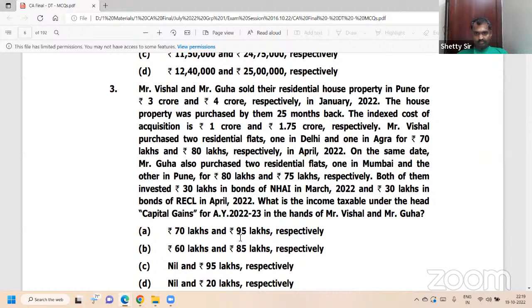Index cost of acquisition 1 crore and 1.75 crore respectively. Index cost 100 lakh, 175 lakh. Beauty. Difference is 200, 225. 300 minus 100 is 200; 400 minus 175 is 225. The capital gain answer is very important: 225. Next. Mr. Vishal purchased 2 residential flats, one in Delhi and one in Agra, for 70 lakhs and